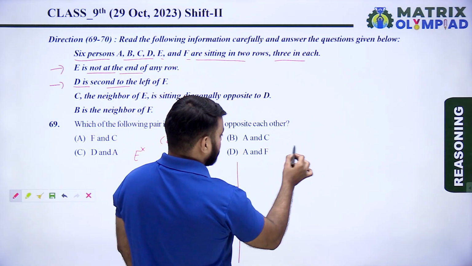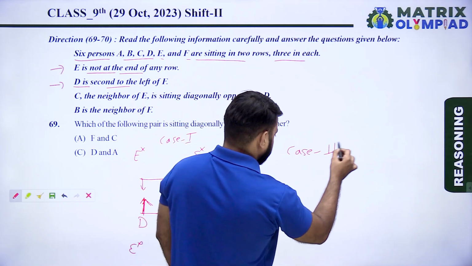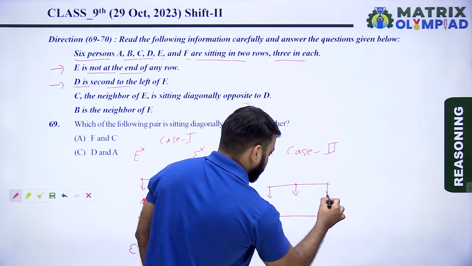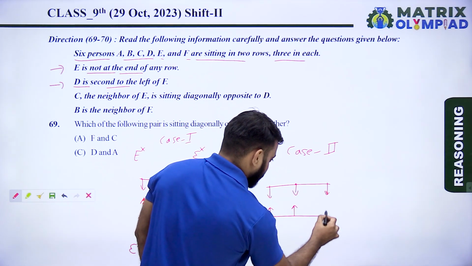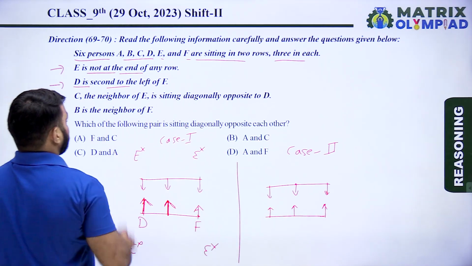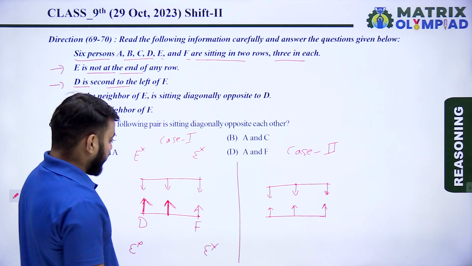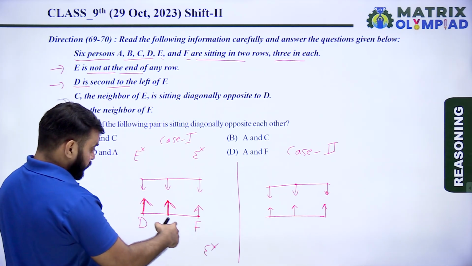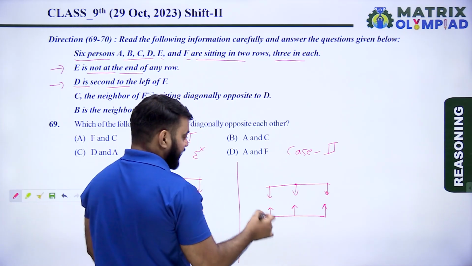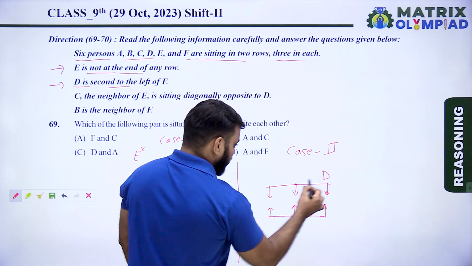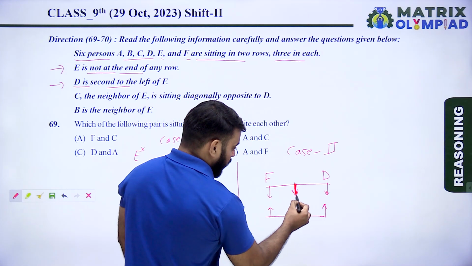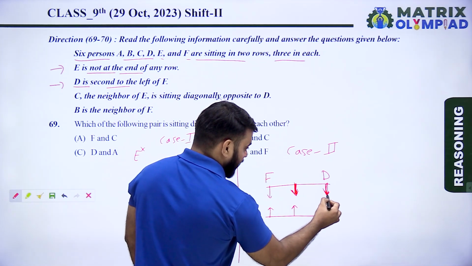Case number first, this is the case number 2. There are 2 rows and 3 persons are sitting in each row. Now according to this information, D is second to the left of F. First case, D is second, 1 and 2, second left of F. Now other case, here is D. So here is F. So this is the first left of F and this is the second left of F.